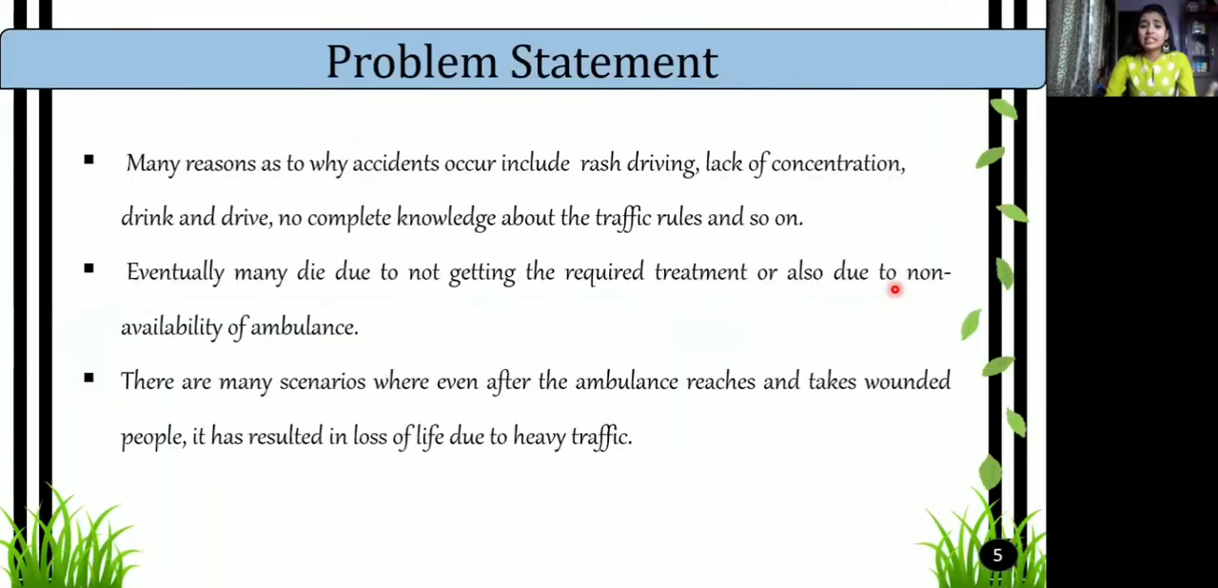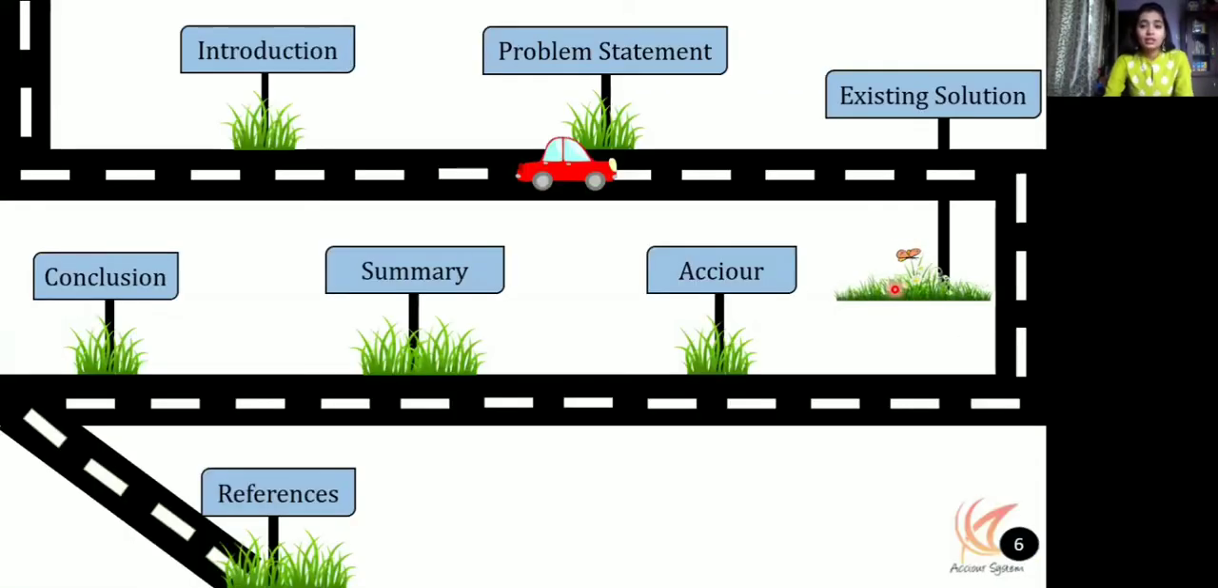Now let's go further to the problem statement. We know that there are many reasons as to why accidents occur. Few reasons include rash driving, drink and drive, or drowsy driving, and so on. Eventually, many people die due to not getting the required treatment or due to non-availability of an ambulance. In the worst case scenario, we also see that the ambulance reaches and takes the injured people, but finally it results in loss of life due to heavy traffic.